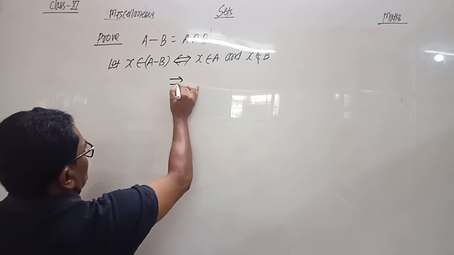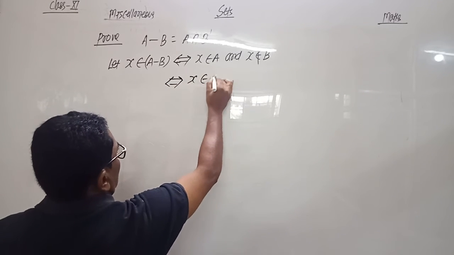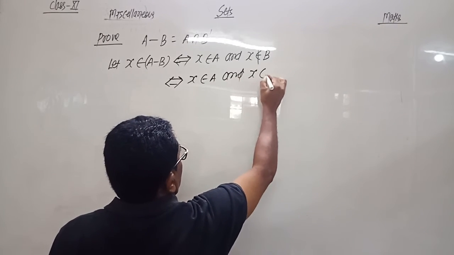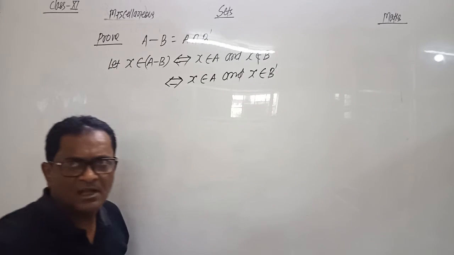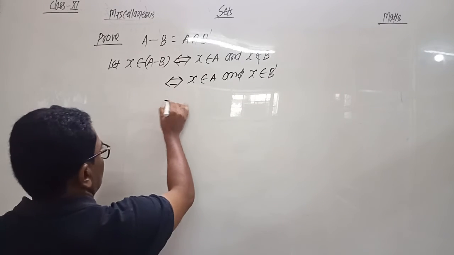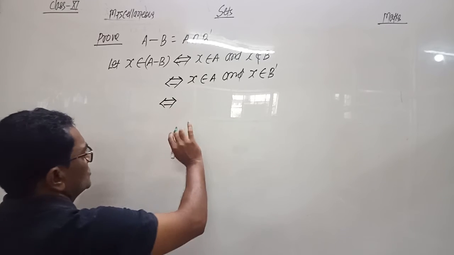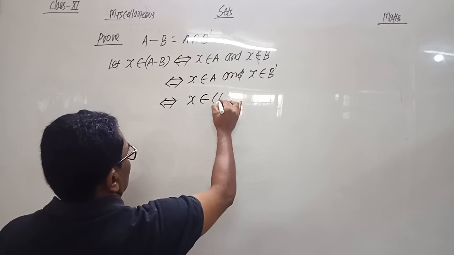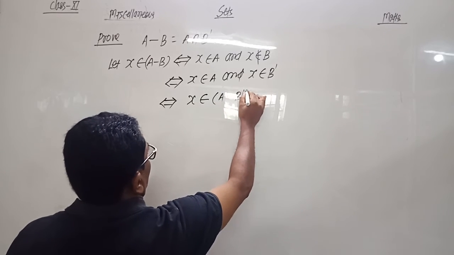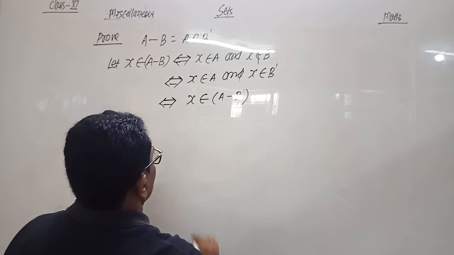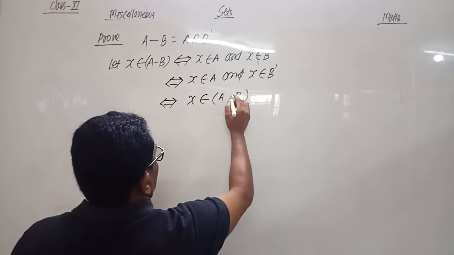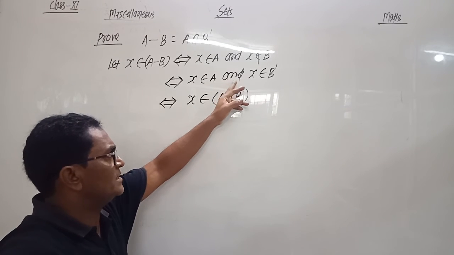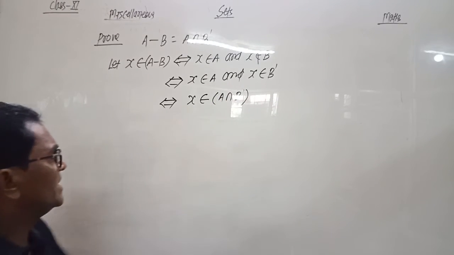Now this implies X belongs to A, and if X doesn't belong to B, it means X belongs to B dash. And this can be written as X belongs to A and X belongs to B dash, which is written as X belongs to A intersection B dash, because for AND we use intersection.